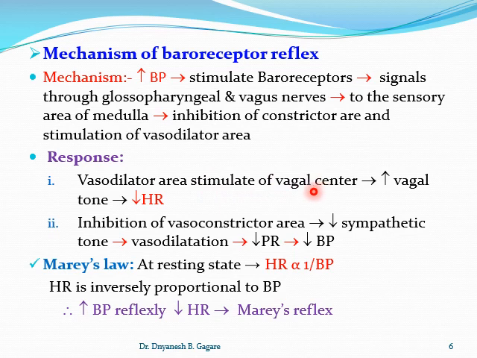What is the vagal center? You know, the vagal center is the nucleus ambiguus. Here this vasodilator area stimulates the vagal center, and stimulation of the vagal center increases the vagal tone and there is a decrease in heart rate. So we started from an increase in blood pressure, and it leads to a decrease in heart rate and a decrease in blood pressure. So we can say that the baroreceptor reflex reflexly regulates the heart rate. Any increase in blood pressure decreases heart rate.